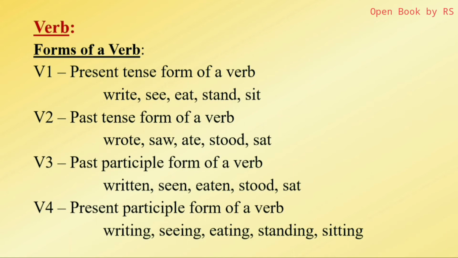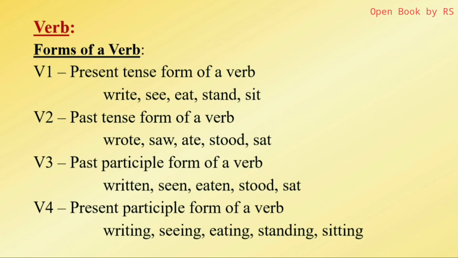And the fourth form is the present participle form of a verb. This is writing, seeing, eating, standing, sitting. That is first form plus ing, present tense form plus ing. It forms the present participle form. So all these are the different forms of a verb, and for our convenience we can say V1, V2, V3, V4, that is verb 1, verb 2, verb 3, verb 4.